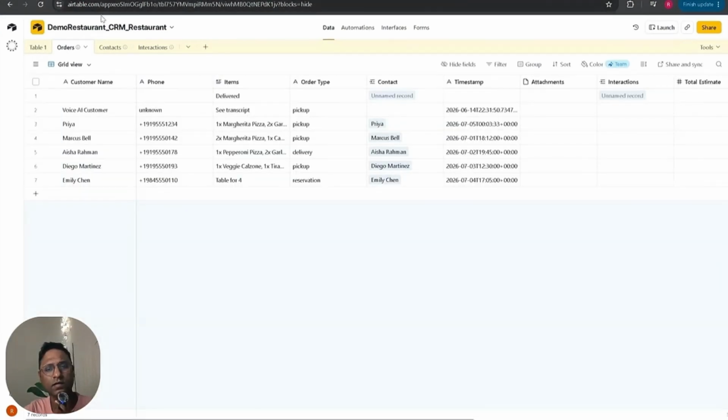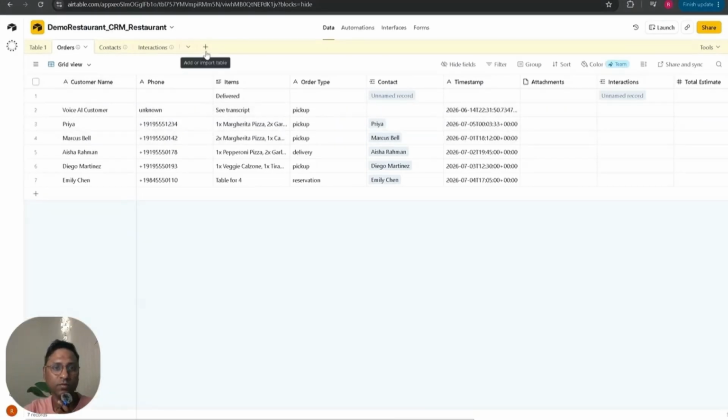Airtable is like a CRM, and it's also like a Google Sheet, mostly a CRM, I would say. You can get all that information. Once all the information goes in, then the information goes to the voice agent. I've placed multiple orders in different names, like Priya, Marcus, Aisha Rahman, Emily Chen, Diego Martini. These are all just mock tests that I've made, but I'm surprised to see that all this information is being stored here. So this is a database that you can store every day. When people make a call, it automatically goes here and stores the information.